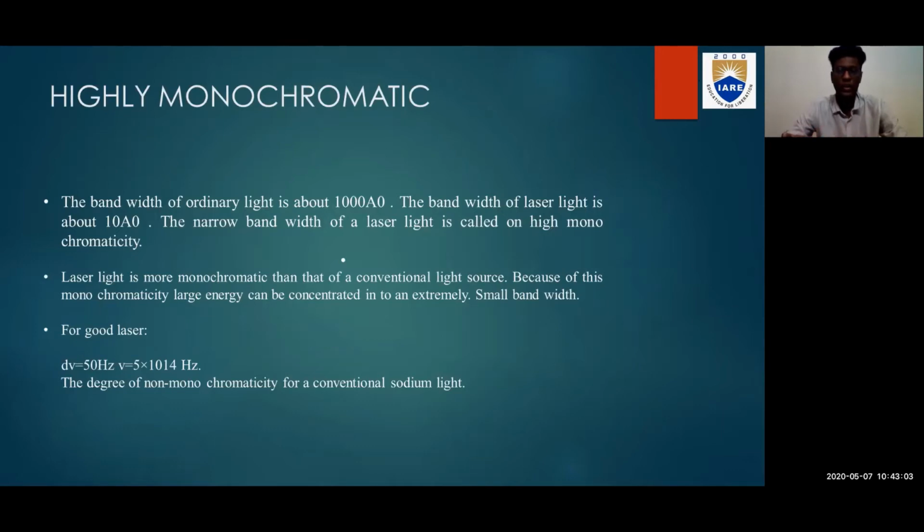For a good laser, the value of dV is equal to 50 Hertz and V is equal to 5 into 10 power 14 Hertz, which is the degree of non-monochromaticity for a conventional sodium light. So winding up, high monochromaticity means large energy can be concentrated into a small bandwidth, unlike ordinary light.